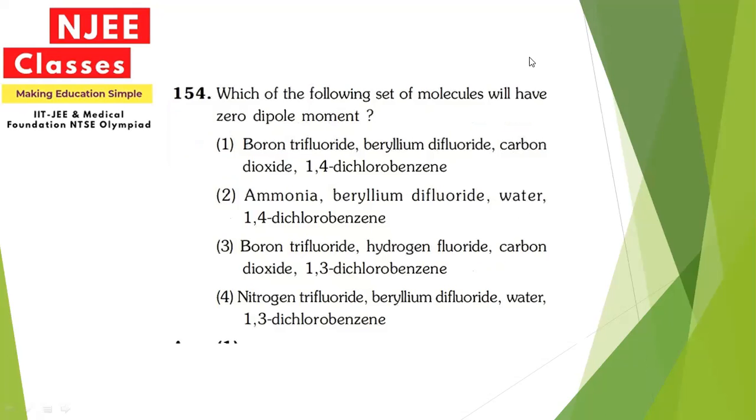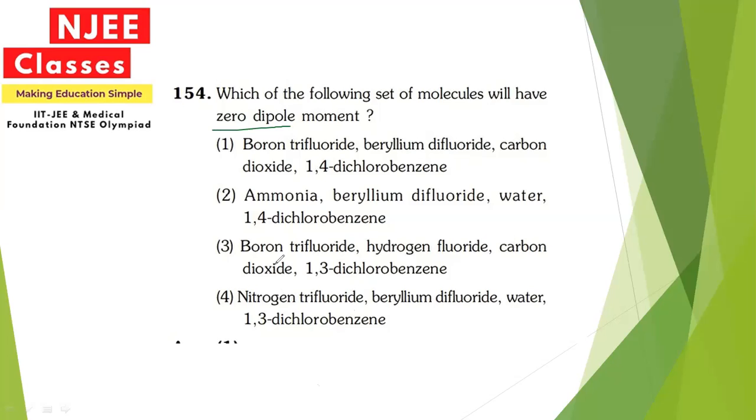Next, which of the following sets of molecules will have a zero dipole moment? Since for zero dipole moment, we know that dipole moment exists because of the lone pair of electrons or the extra pair of electrons on the molecule, because of which we have one formula also for finding the dipole moment, that is Q into d.